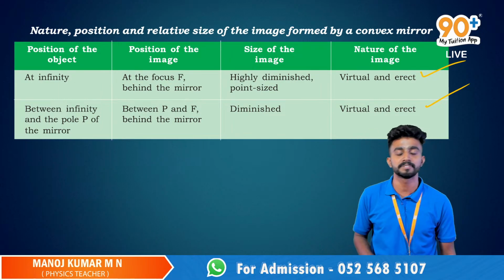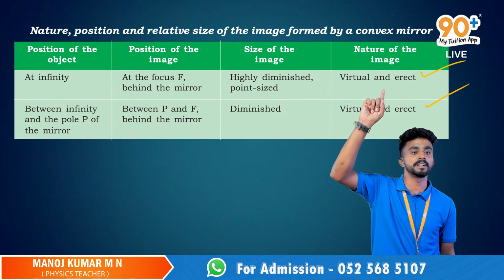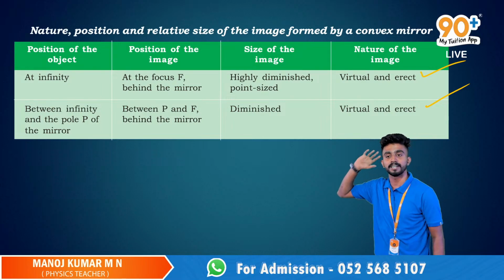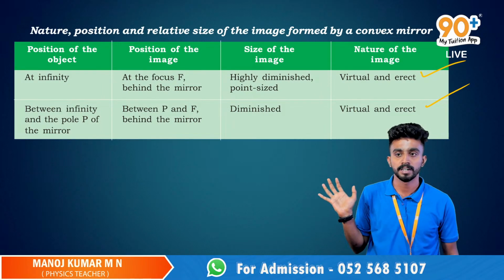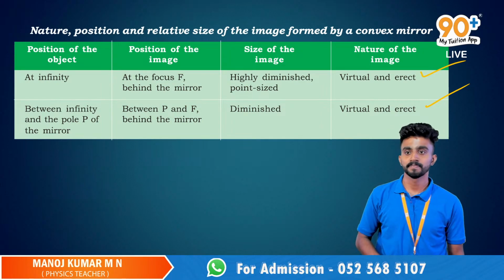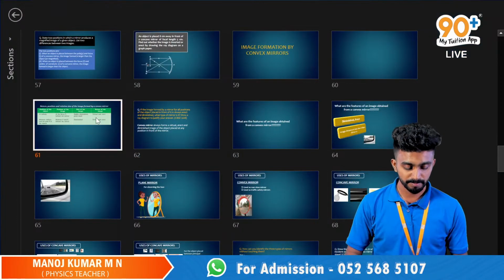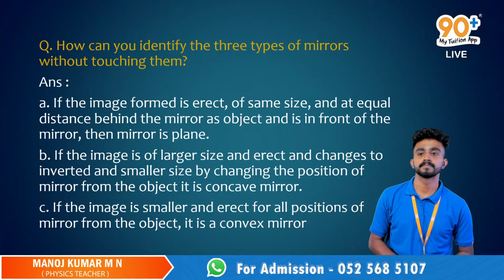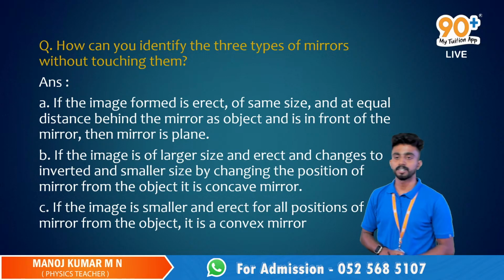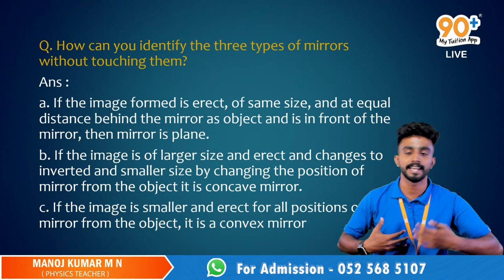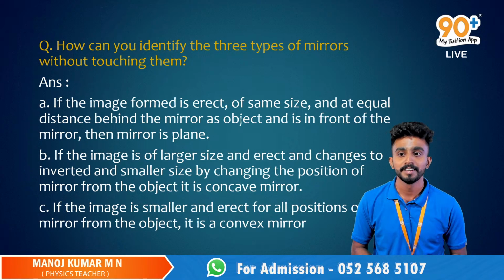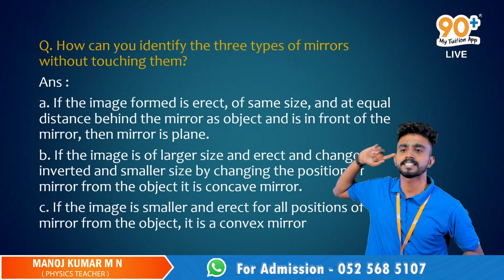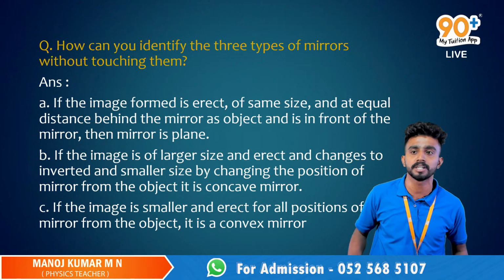One single diagram is fair enough, because in both the cases we will get the virtual and erect image, and always the size of it will be smaller or diminished. It will be a convex mirror since we are getting the virtual and erect image. The size will be diminished. Got it, Sridhya?